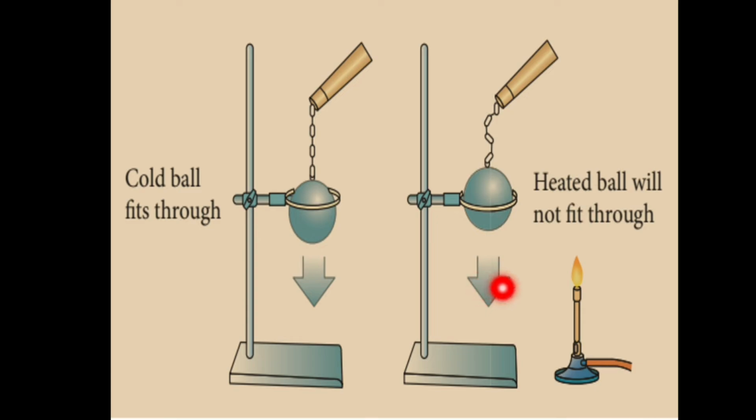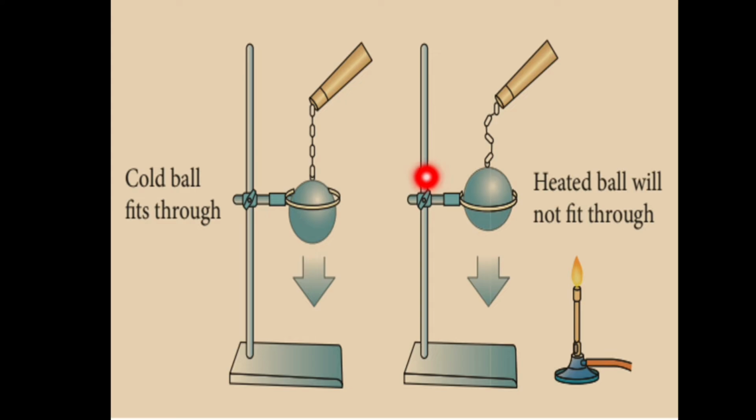That is because on heating, the ball gains heat energy, and the molecules in the ball get vibrated. They start to vibrate, and due to that vibration the ball is getting expanded. What is expansion? Expansion is the increase of something, or the action of becoming large or extension. So due to that expansion, the ball will not go inside the metal ring.